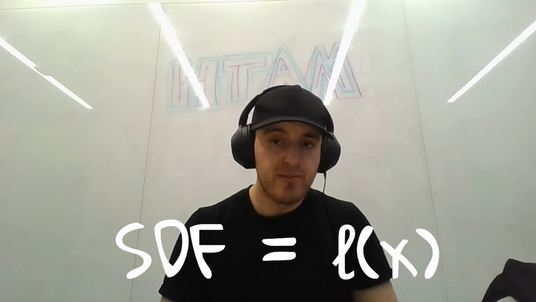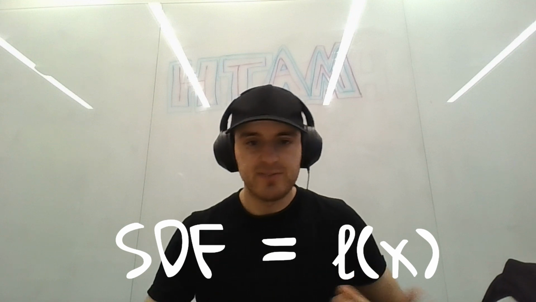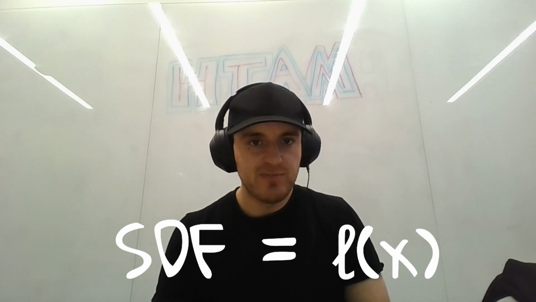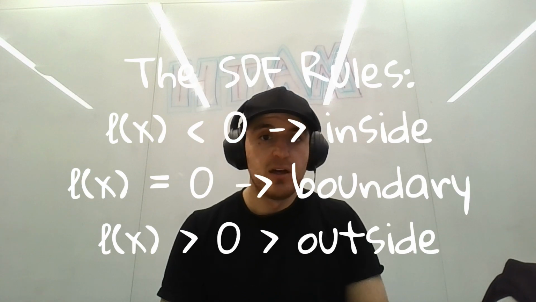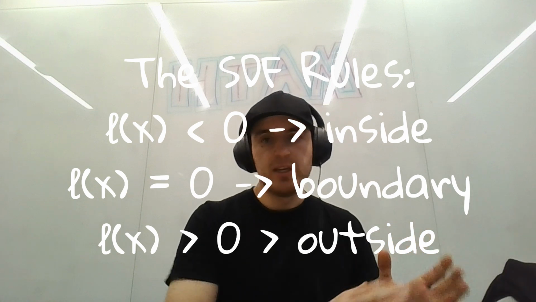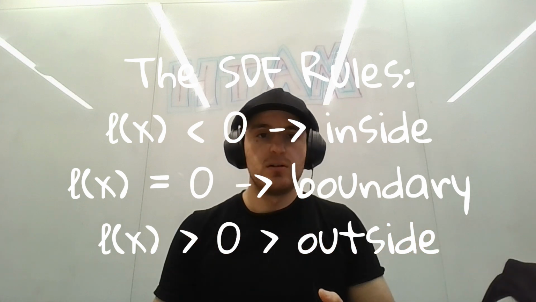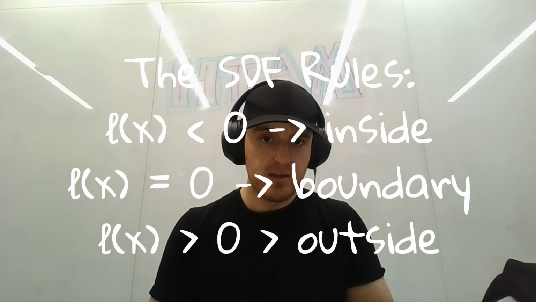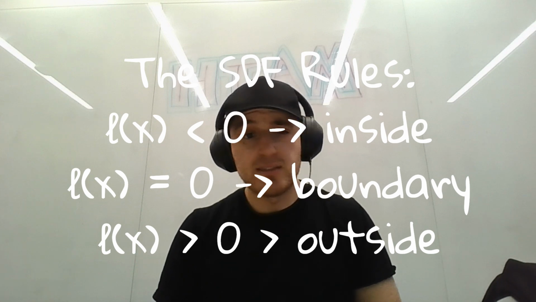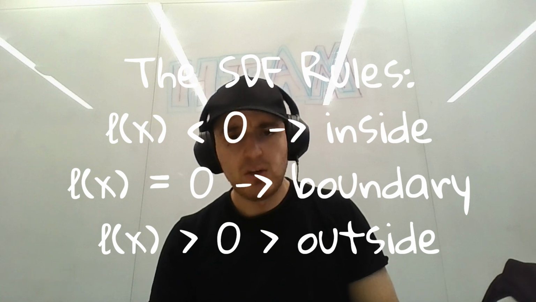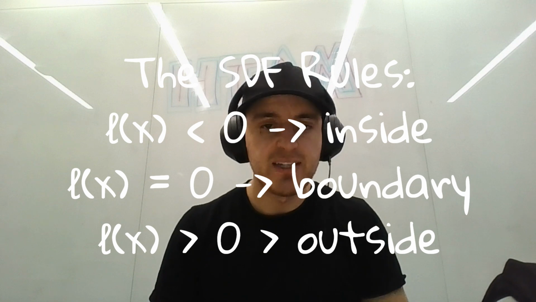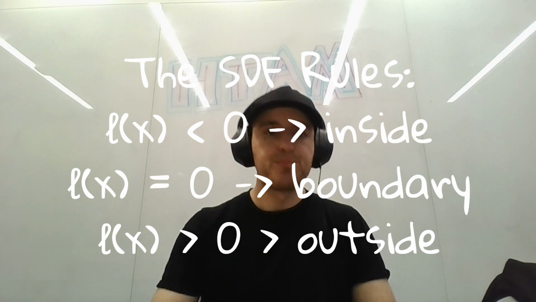If the SDF, we'll call it SDF just for shorthand, so I don't have to keep saying signed distance function, has a positive value, then x, which remember is the state, is outside of the region. If the SDF is 0, it means x is on the boundary of the region of interest. And if it is a negative value, x is inside the region of interest. We'll be repeating this many times throughout the video to make sure you understand how these SDFs operate.